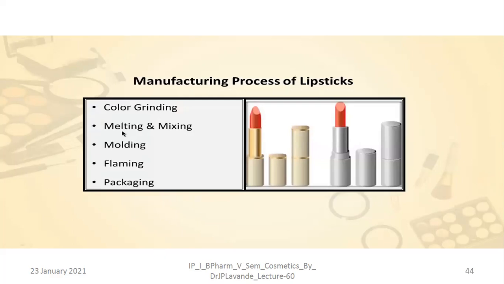As far as the manufacturing process of lipsticks is concerned, we have to follow a series of steps. First we need to select the colors. They need to be ground, melted, and mixed. Then these are added into the molds, which is said to be the molding. Then flaming is done in order to hide the openings and give a smooth structure to the lipsticks, and finally these are packed into suitable packaging. Generally they have specialized kinds of packaging.